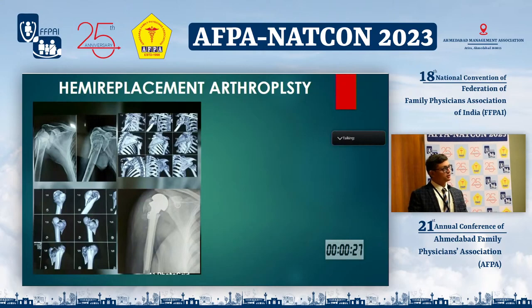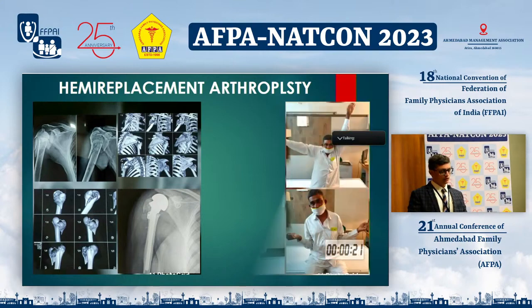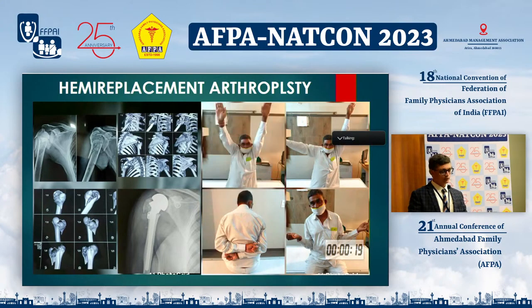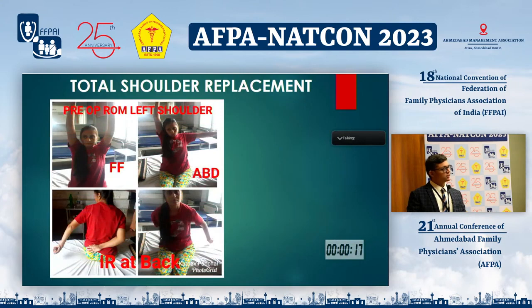So this is a special condition in which there is comminuted fracture involving the humeral head. We have replaced it with the artificial head, and this is the patient function at the end of 3 months. Total shoulder replacement is done when the glenoid is also affected. Here is a young female patient. The patient's left shoulder has restricted range of motion and pain.